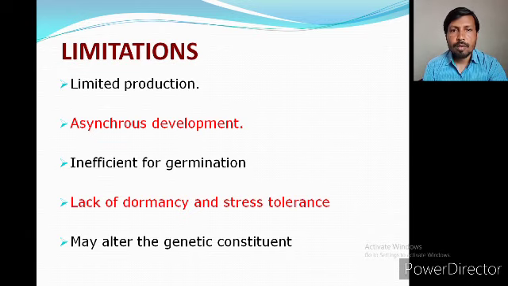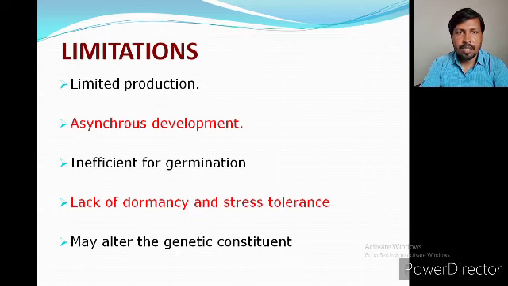The next one is the lack of dormancy. There are two kinds of dormancy: coat-imposed dormancy and embryo-imposed dormancy. It means dormancy in the seed coat and dormancy in the embryo. So if we have taken the embryo properly, it is good and remains in the dormant condition, but the artificial or synthetic seed does not have the seed coat. That's why it does not maintain seed dormancy for a long time. That's why it lacks dormancy and desiccation tolerance in the somatic embryo. It limits the storage of the synthetic seed.